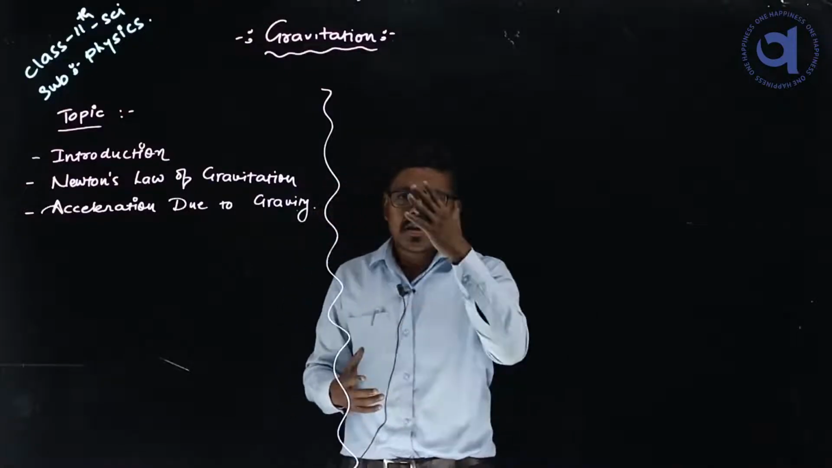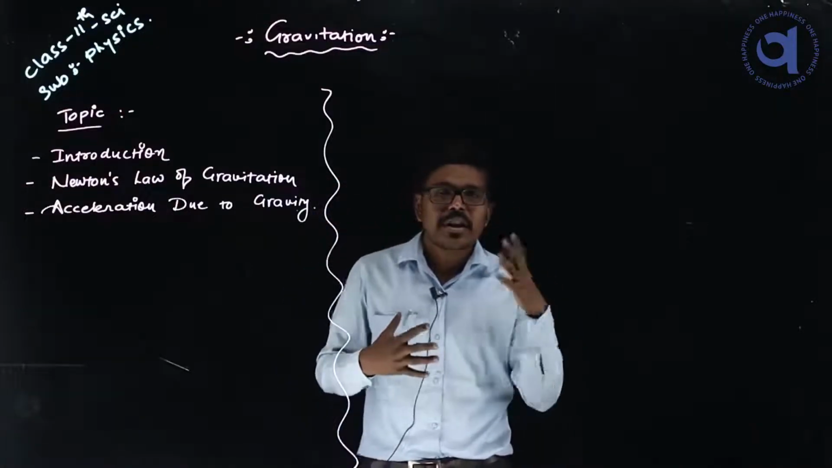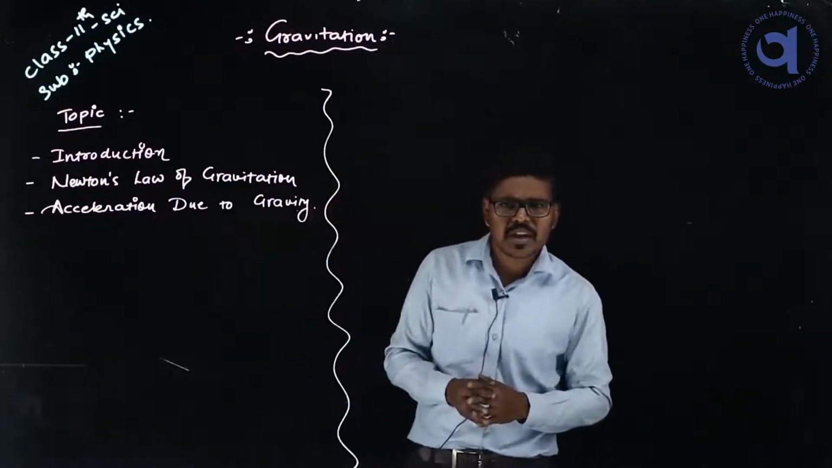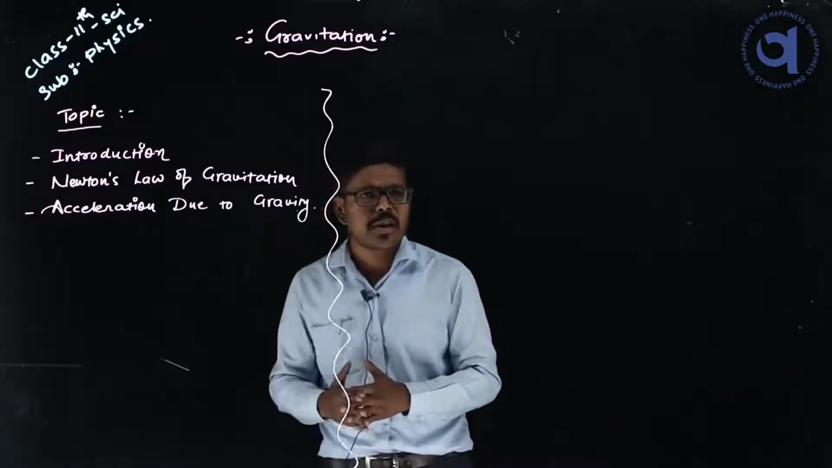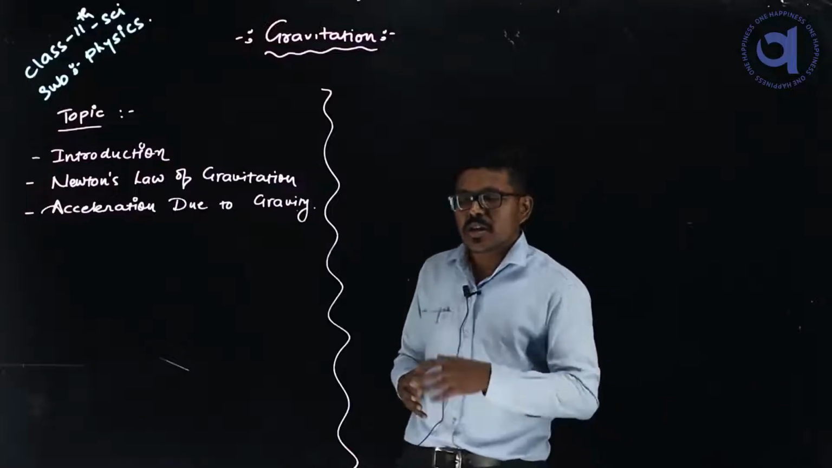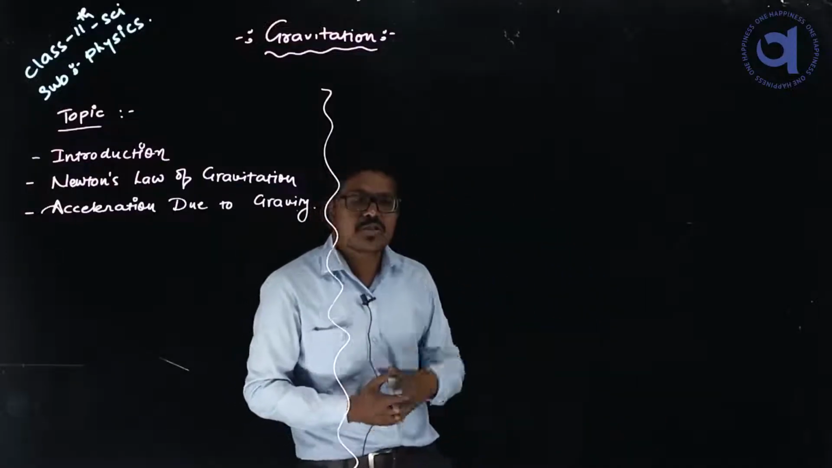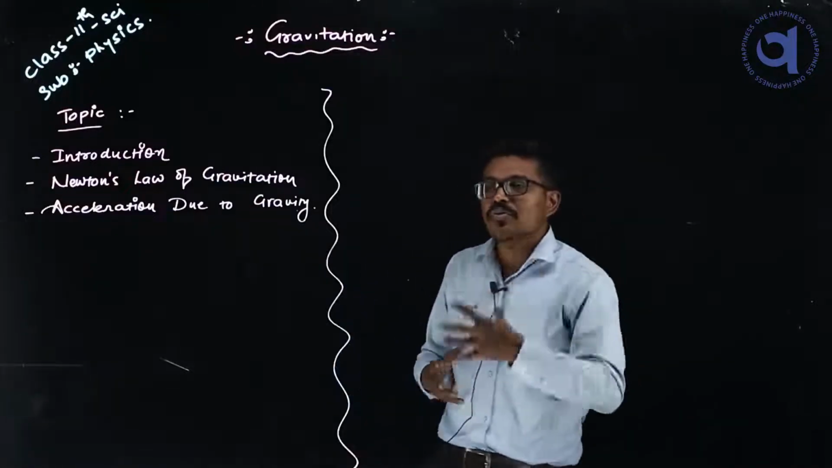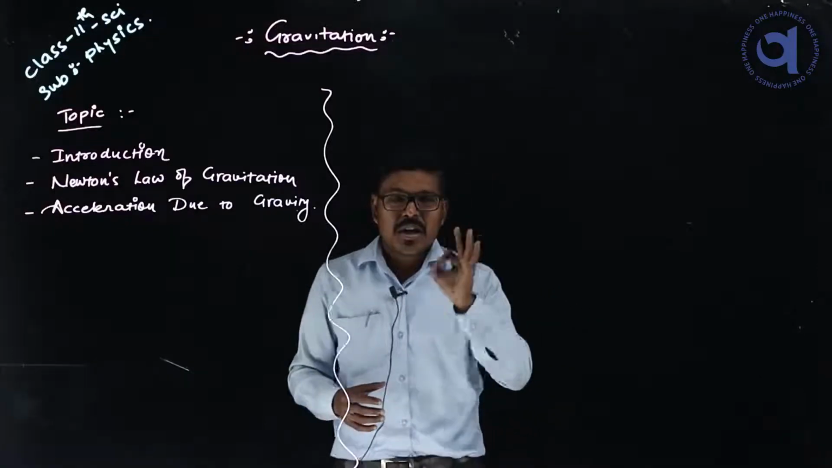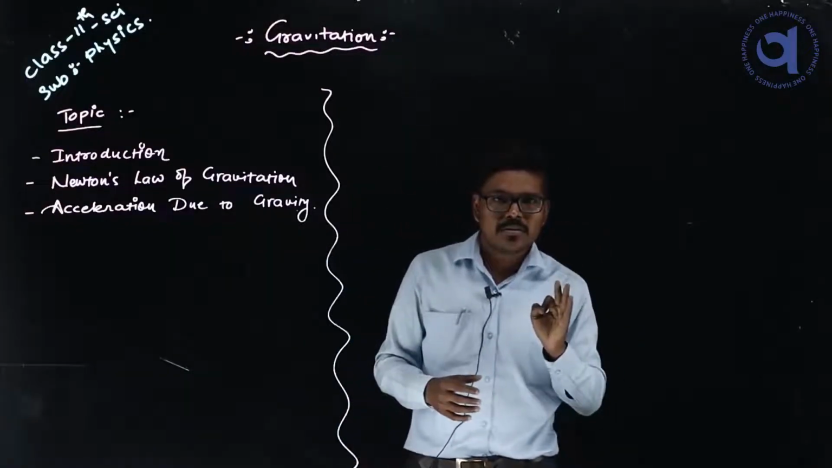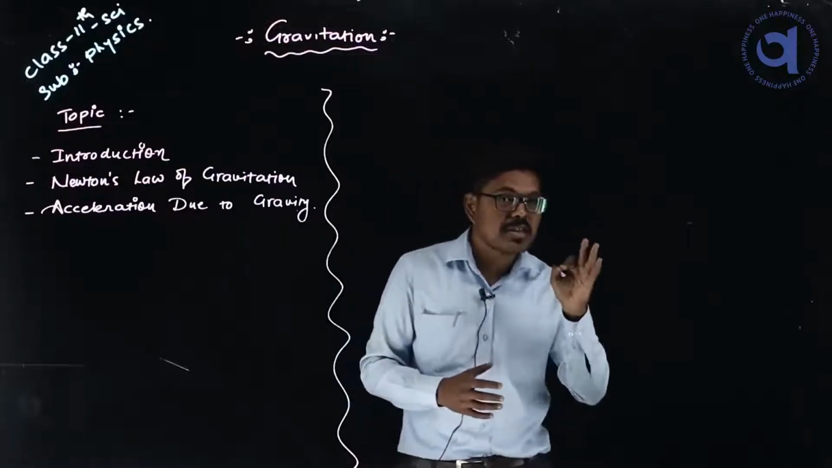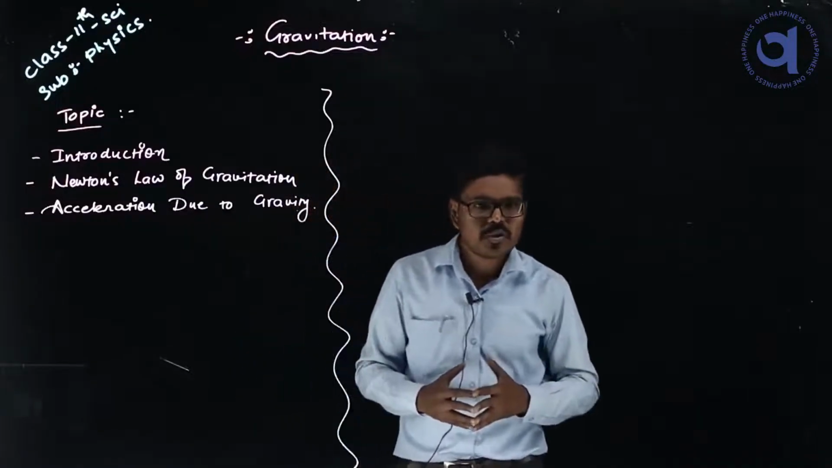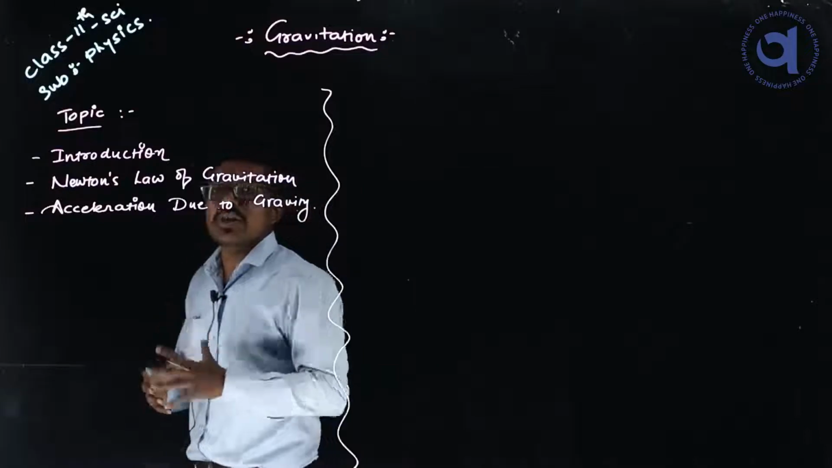We are going to discuss that all these things are due to gravity. We know that four fundamental forces are there: the first one is gravitation, the second is electromagnetic force, the third is strong nuclear force, and the fourth is weak nuclear force. Out of these four, gravitation has the least strength, meaning it is weaker than all of the others. But it plays a significant role in the universe.